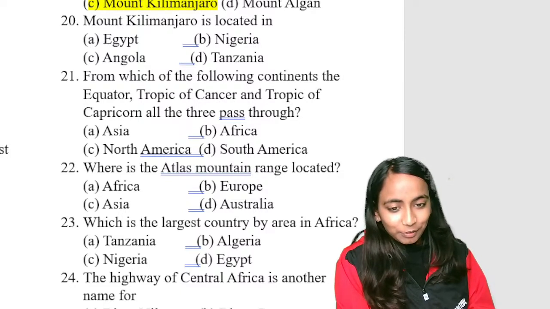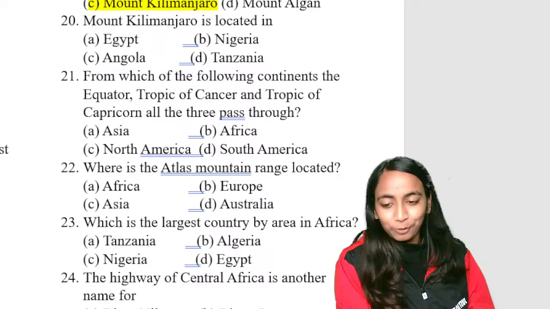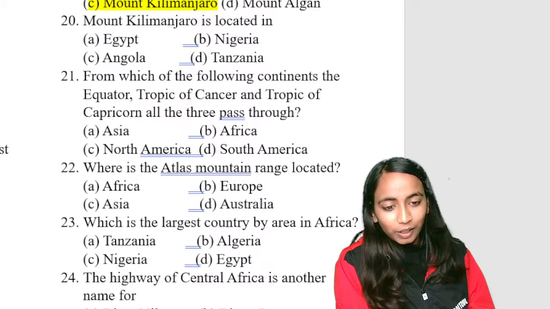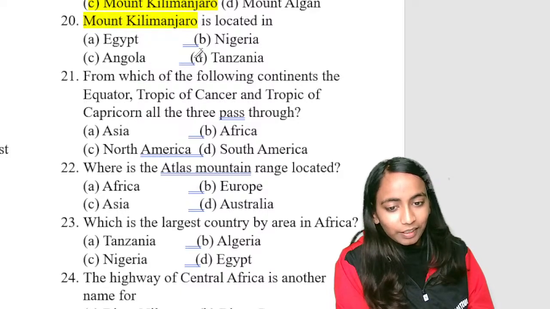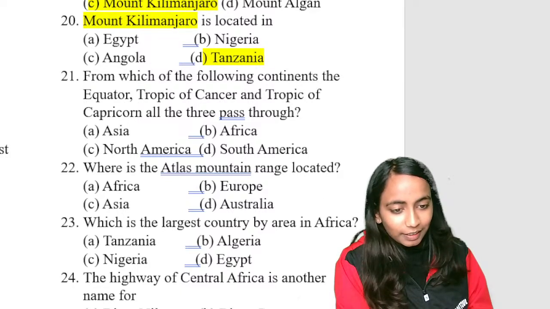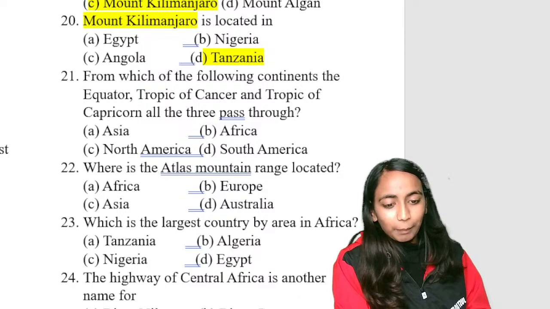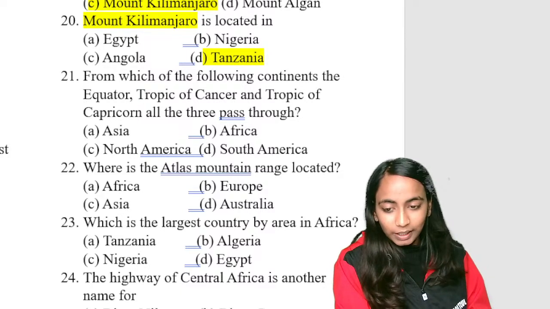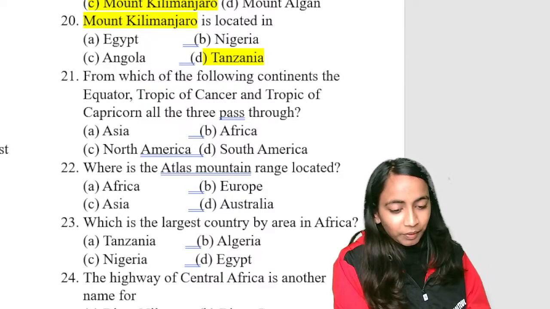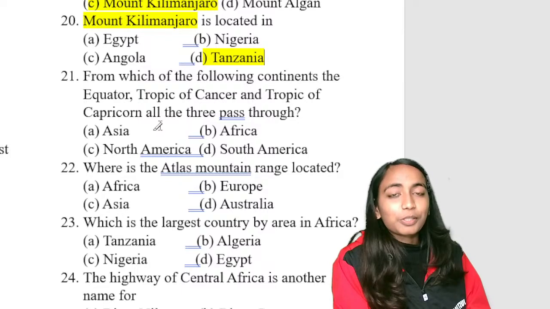What is C and D, Satvik? Either it can be C, or it can be D. How can both answers be correct? Okay, so the correct answer is D. Write it, everyone, those whose answer was correct. Mount Kilimanjaro is located in Tanzania. Right, option D is the correct answer. Okay, Mount Kilimanjaro is located in Tanzania.